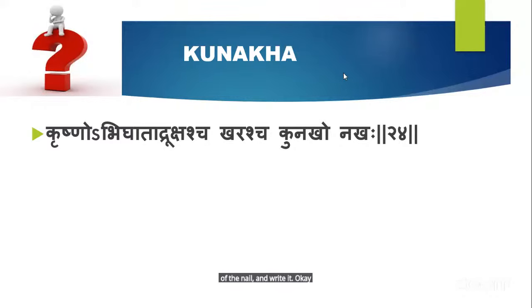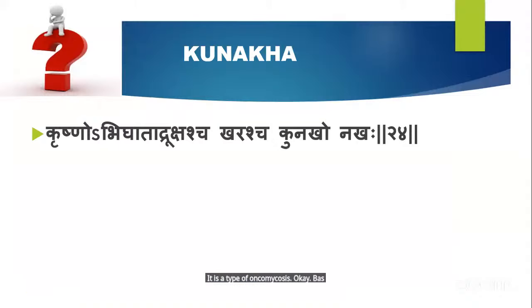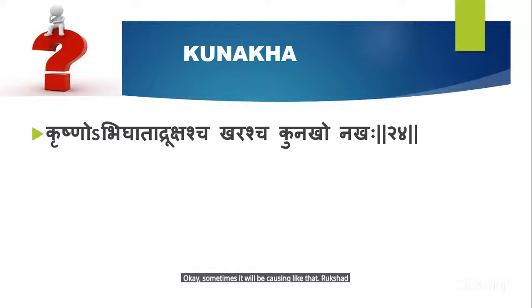Okay, the infection itself is mentioned there. It is a type of onychomycosis. Basically, infection is there. Krishna, abhikhada, rukshashcha, kharashcha. Khara is there. Okay, Krishna, sometimes blackish will be there. Abhikhada, sometimes in Ayurveda it is mentioned as abhikhada. Sometimes it will be causing like that. Rukshata and kharatva is there.